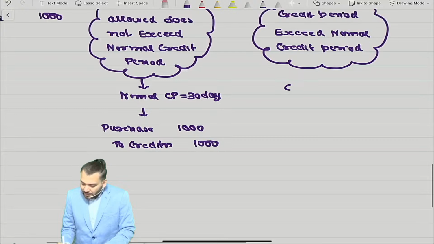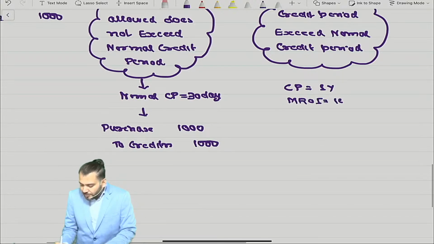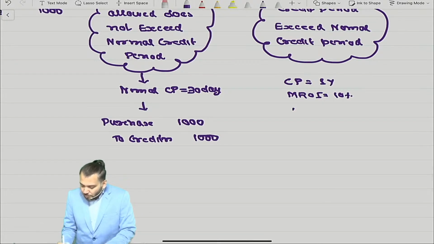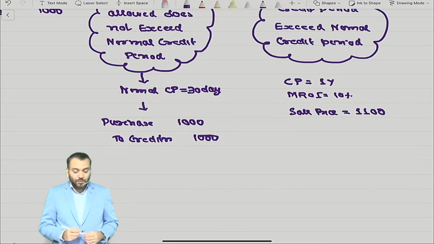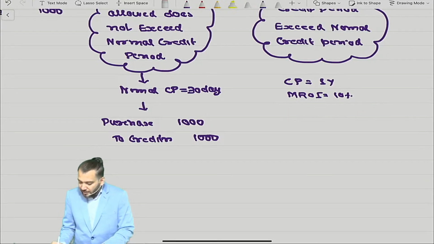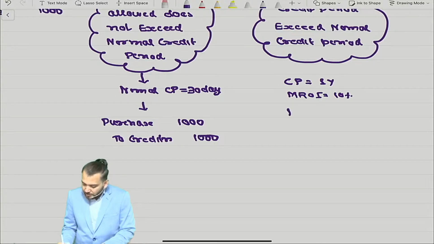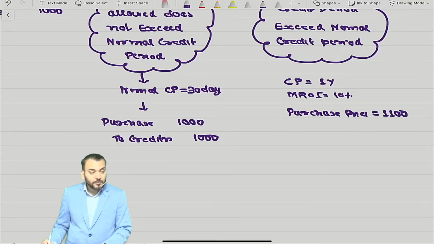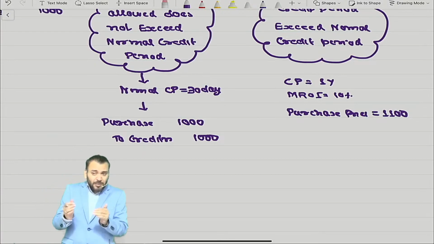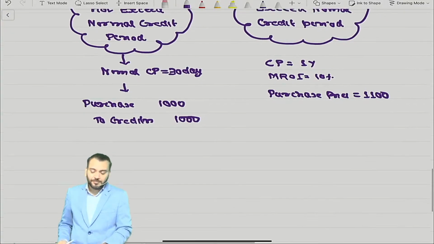So suppose the credit period allowed is 1 year, and let us assume the market rate of interest is 10%. My question to you all, what will be the sale price? Sale price will be 1100 only. Sorry, not sale price, we should say purchase price, because here we are dealing with purchase. The purchase price will be 1100 only. Correct. It means whatever invoice you have received from the seller.